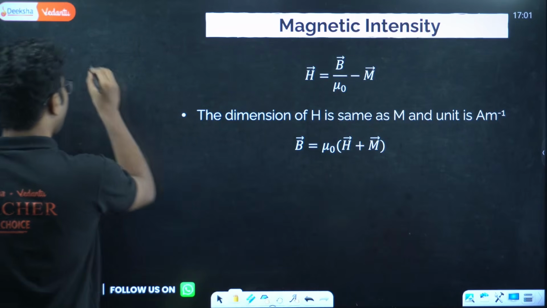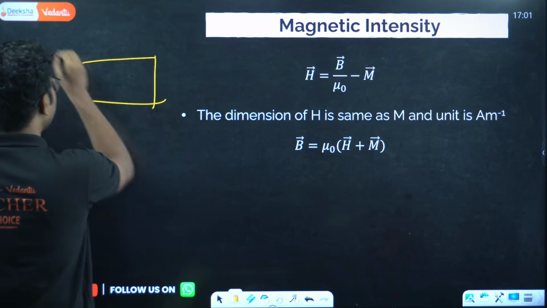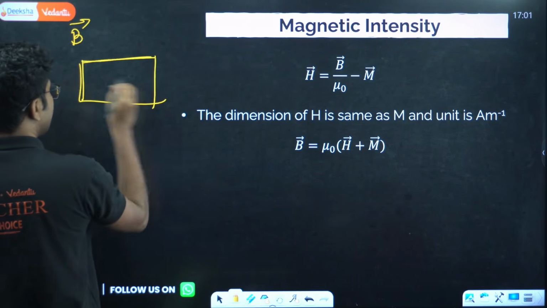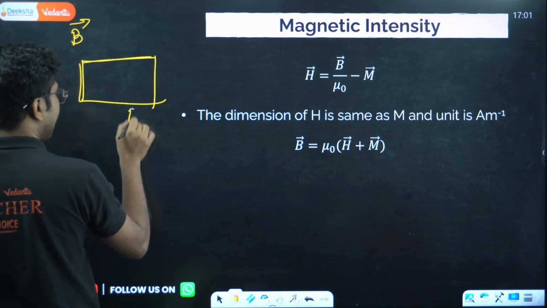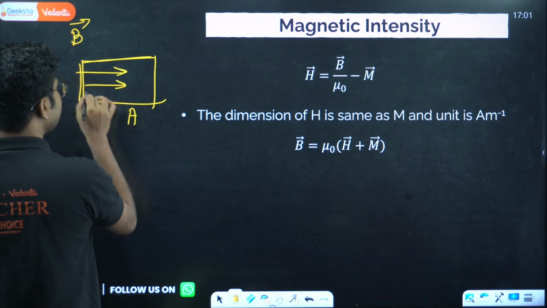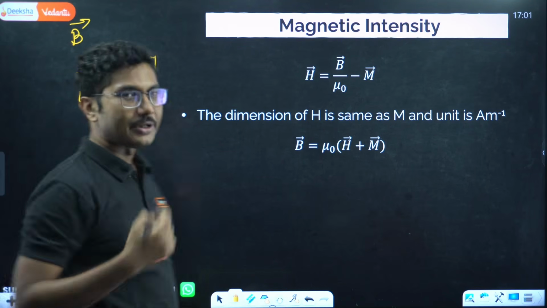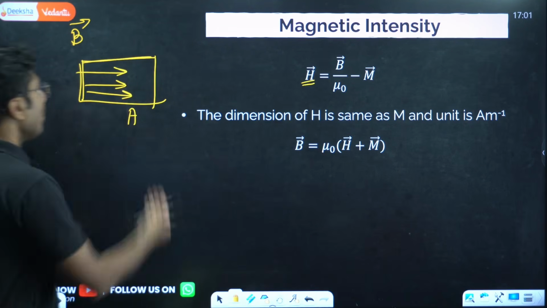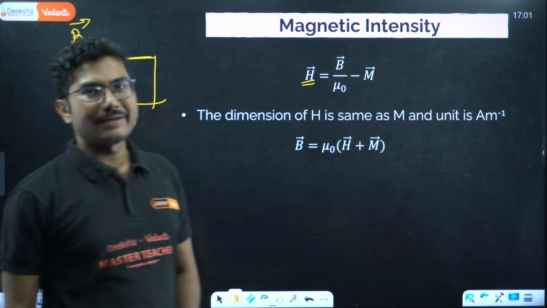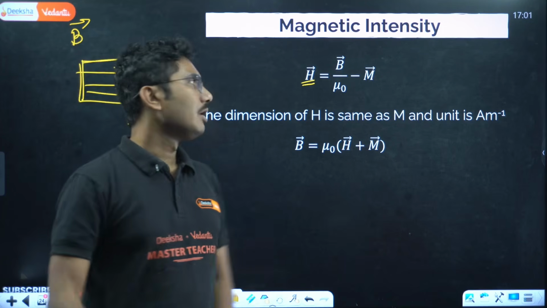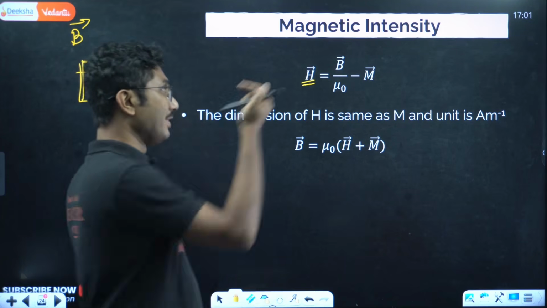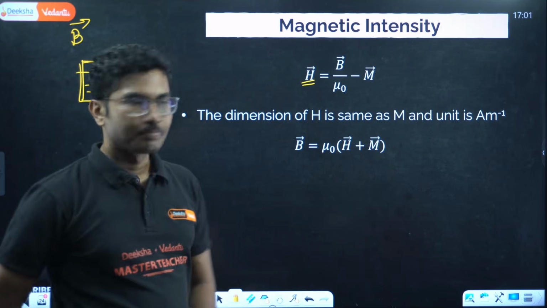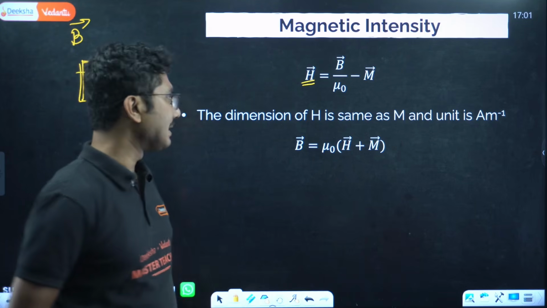So if you have, say, a magnetic field outside, B, and there is a material, say A, how do you measure the magnetic field inside? That is measured using this quantity, magnetic intensity. How much of the external magnetic field is affecting this material. That's why, generally for free space, it is given by B by mu naught minus M. B by mu naught minus M.